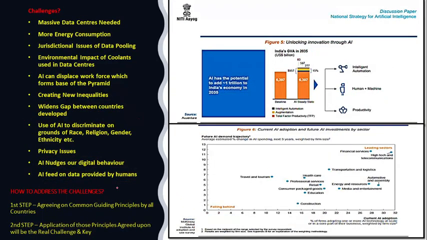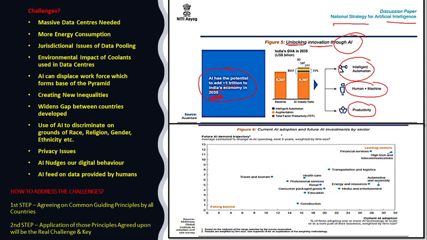Next, in this report, the National Strategy for Artificial Intelligence, Niti Aayog has mentioned clearly that you have to unlock innovation through artificial intelligence. They have clearly mentioned that AI has the potential to add another 1 trillion to India's economy by 2035. So it is a great step as far as achieving the target of a 3 trillion economy is concerned. And intelligent automation, human plus machine, and productivity are the three key areas in which this innovation needs to be enhanced.